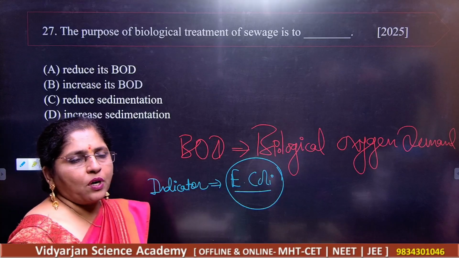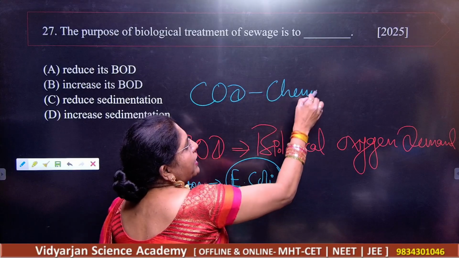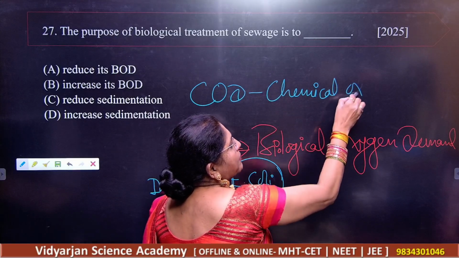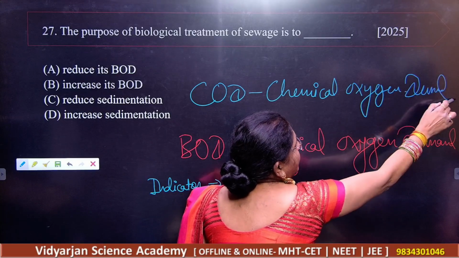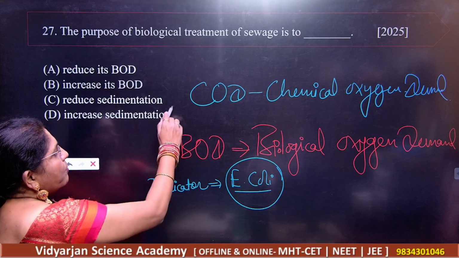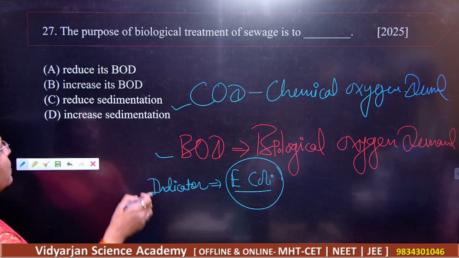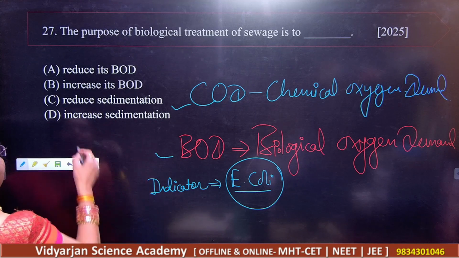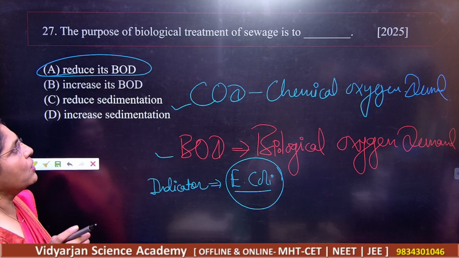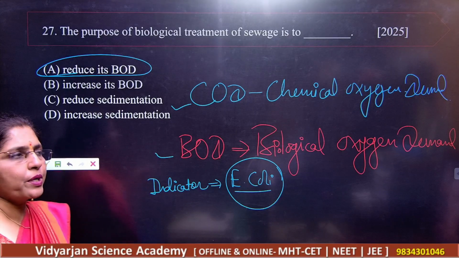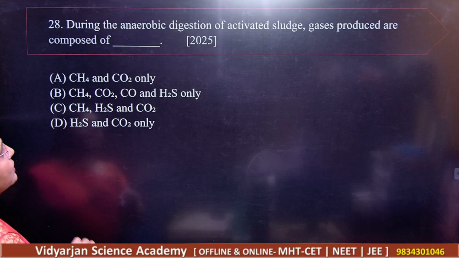That is nothing but E. coli. Even we can do COD. What is COD? COD is chemical oxygen demand. Both tests can check the intensity of pollution, right? So what is your answer here? To reduce its BOD. So the biological treatment of the sewage is to reduce biological oxygen demand, right? So you should know these things.